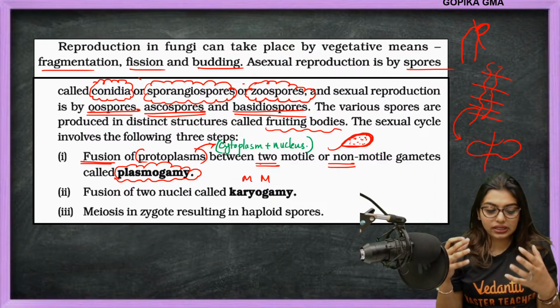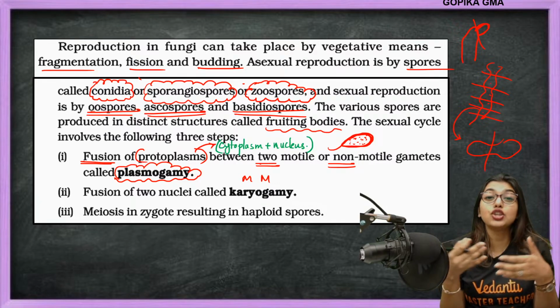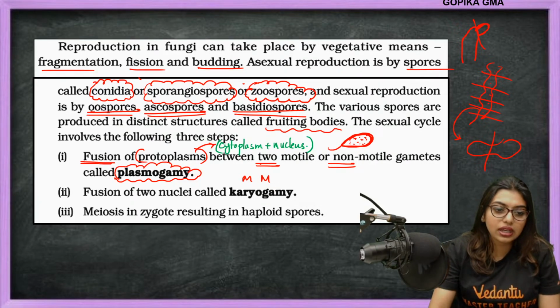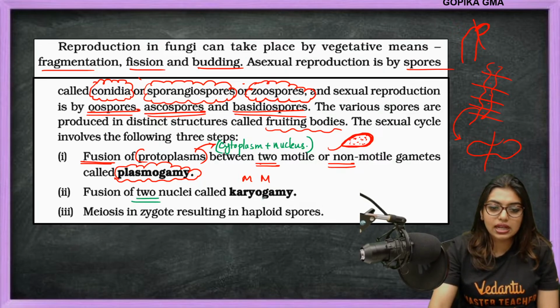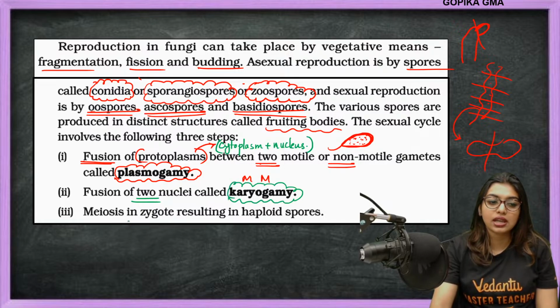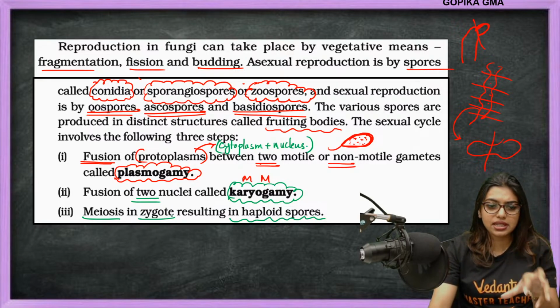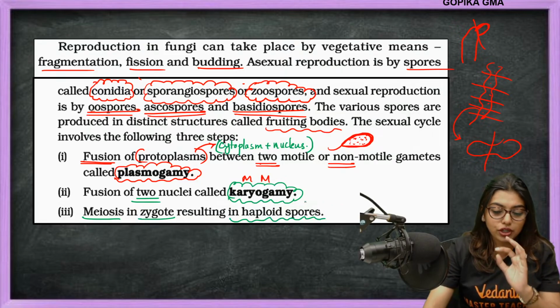So when two cells are fusing together, what happens? The cytoplasm mixes, and the nuclei will come together. Fusion of two nuclei is called karyogamy. All of you know the word karyo is always based on nucleus. Now meiosis in the zygote results in haploid spores. That is the last stage.